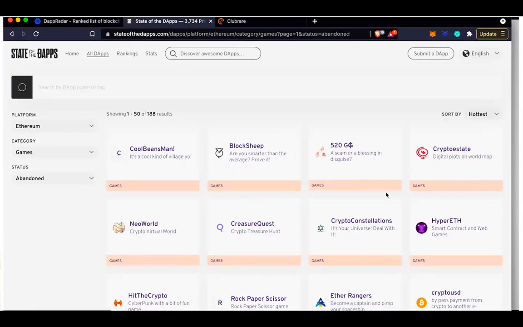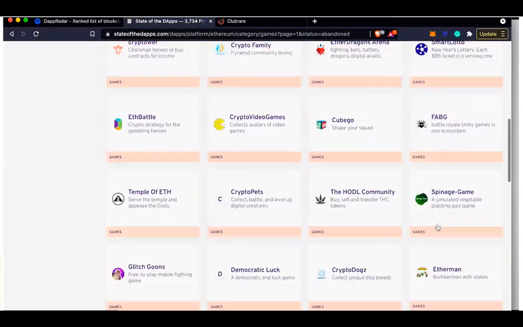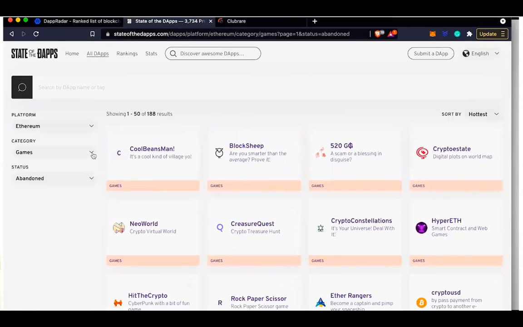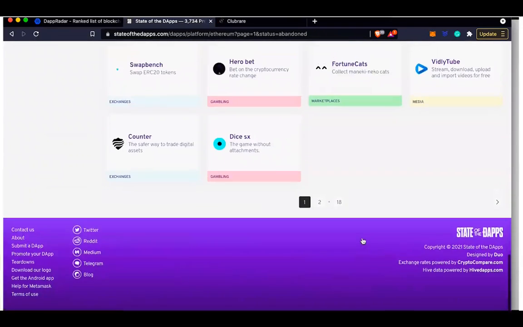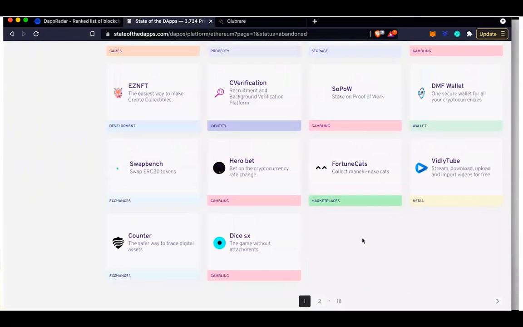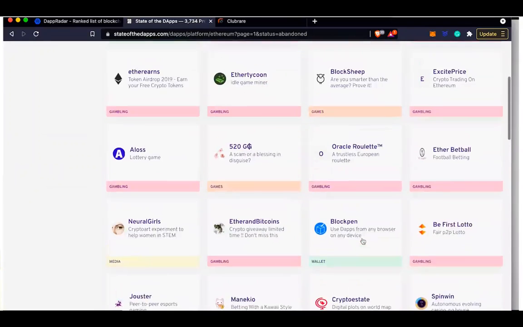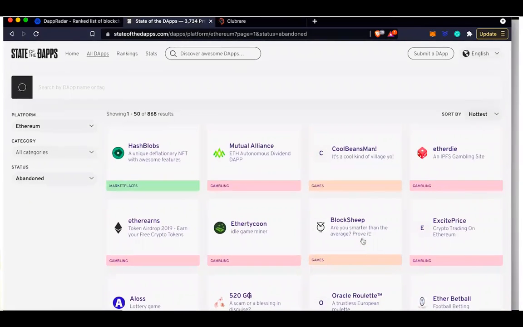I see a lot of these are in gaming, because I chose gaming, but I can also say all categories: things built on top of Ethereum, but these applications are abandoned. So that when you interact, you at least have information, like the website you're interacting with or a token you want to buy, that no one is working on that project anymore.